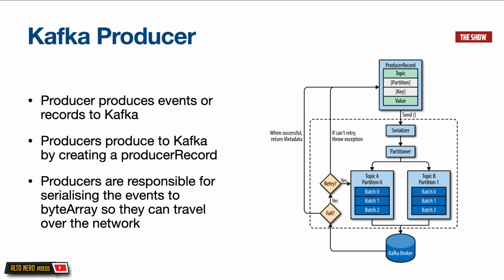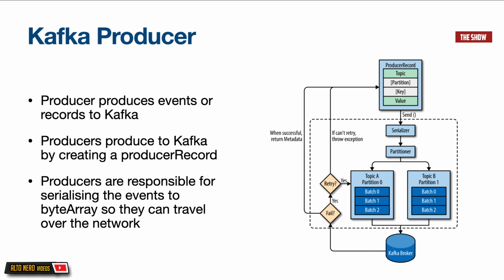The producer sends a message to Kafka by creating something called a producer record. This producer record contains the name of the topic we want to send the record to and the actual value of the record. So we provide the producer record the name of the topic and the actual message that we want to store into Kafka. Optionally, we can include the key and partition. The key is there so that messages with the same key will end up in the same partition.